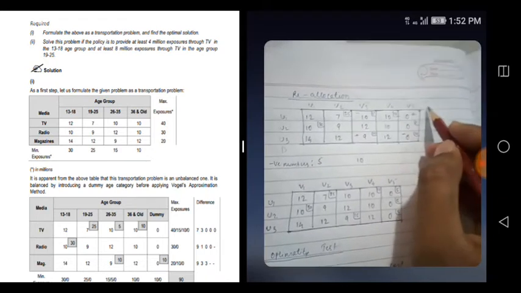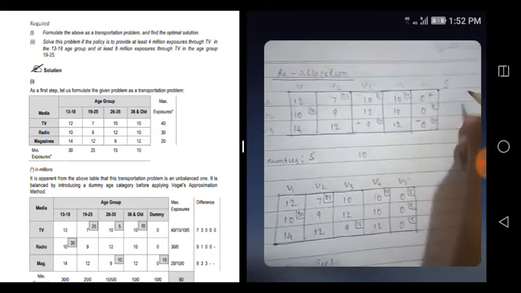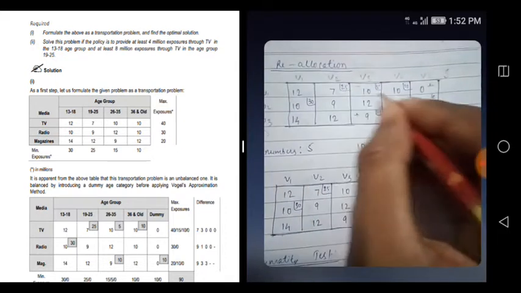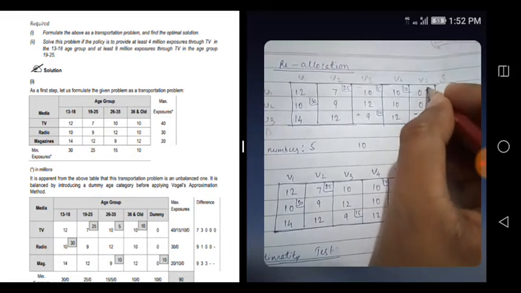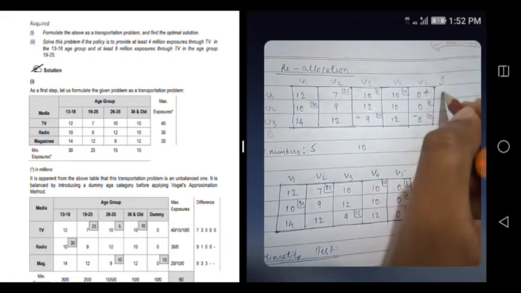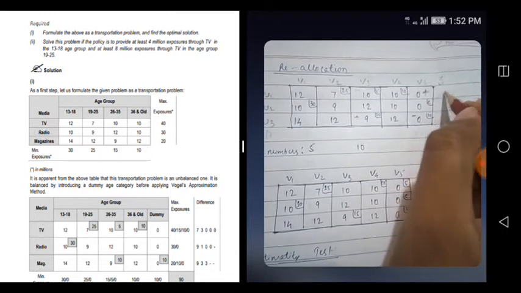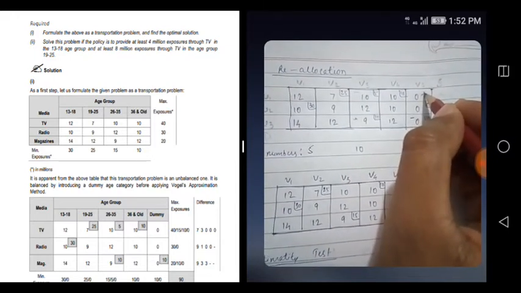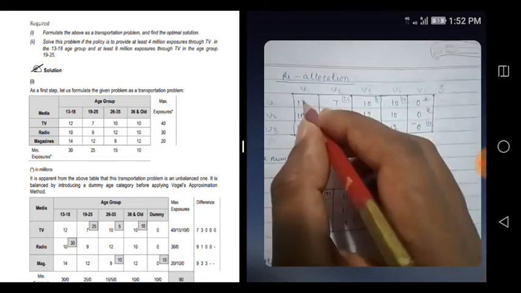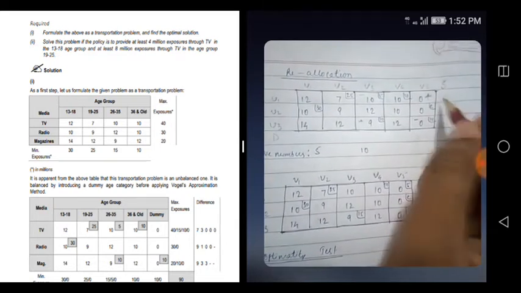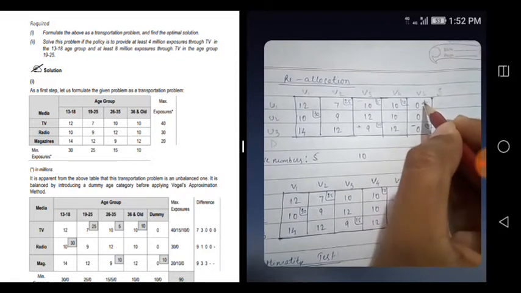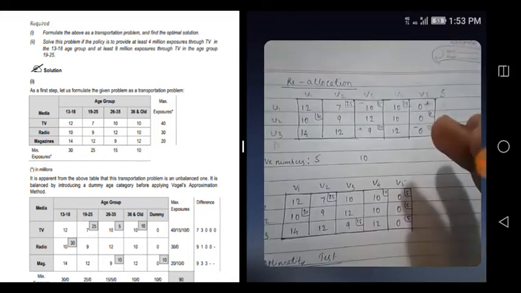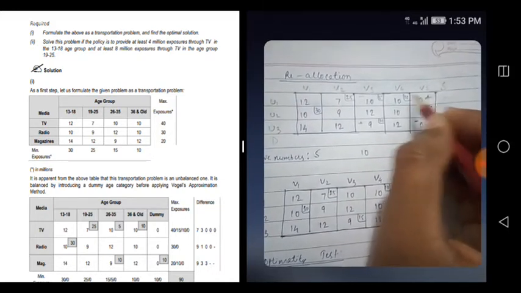If you have already made the allocation and you allocate something more here, obviously it will exceed this total, because whatever supply was there, that only you allocate. So if you add something here, it will exceed this limit. So you have to go to another cell and deduct, so that you can maintain the balance. So from here, go here, deduct.